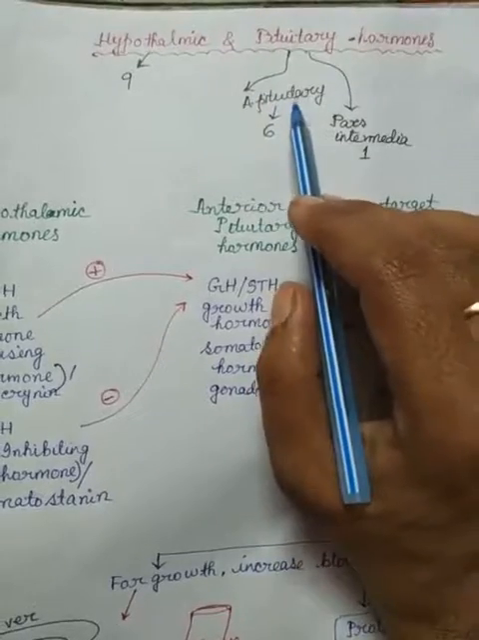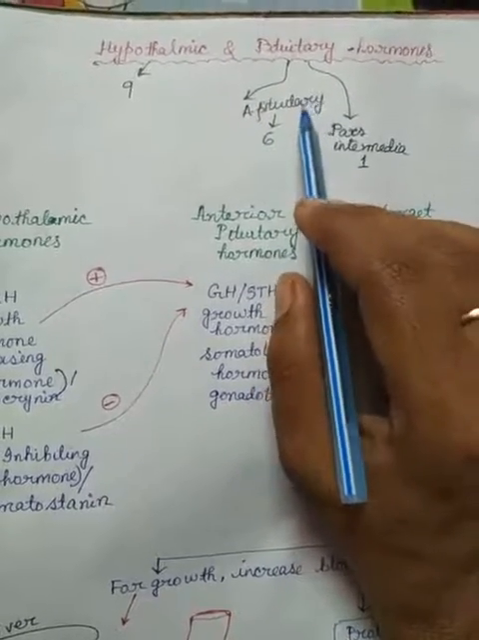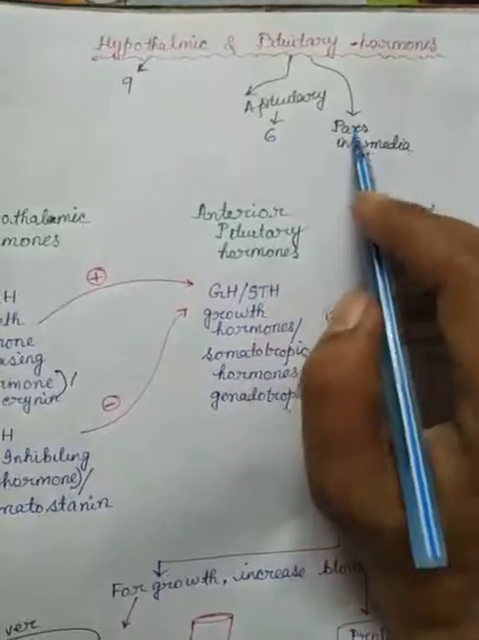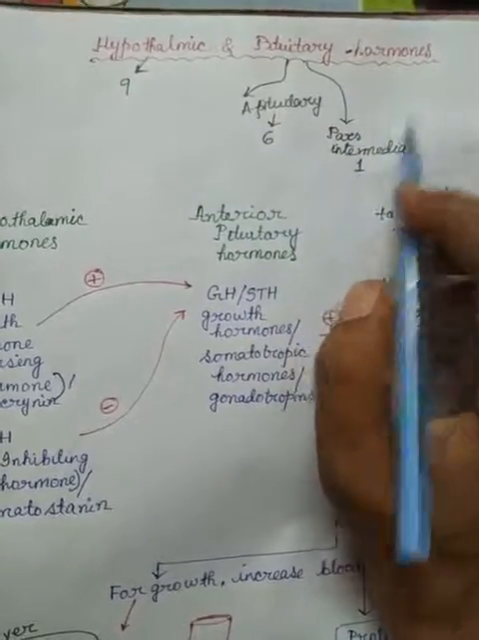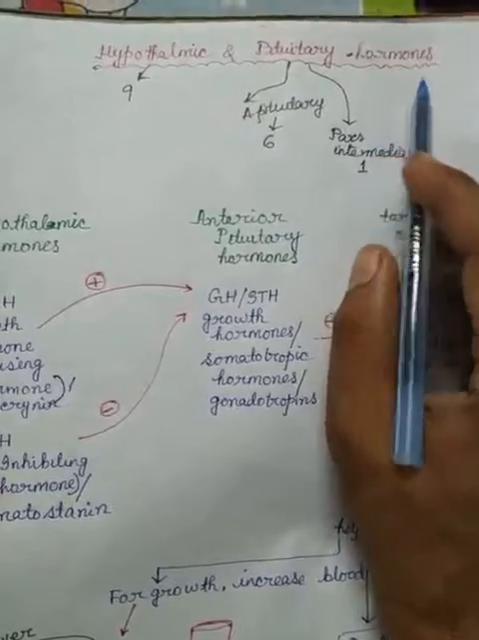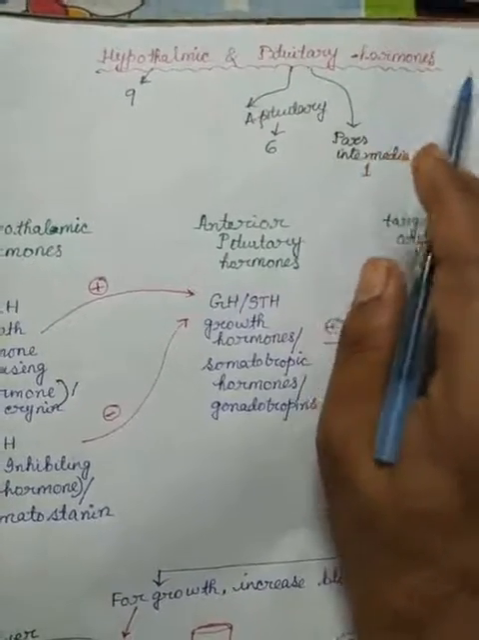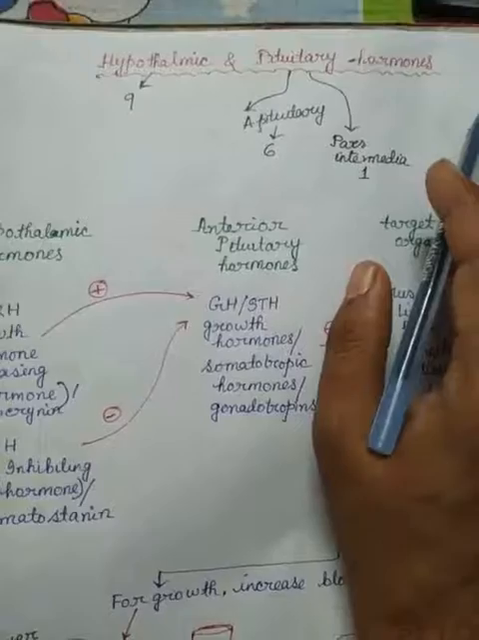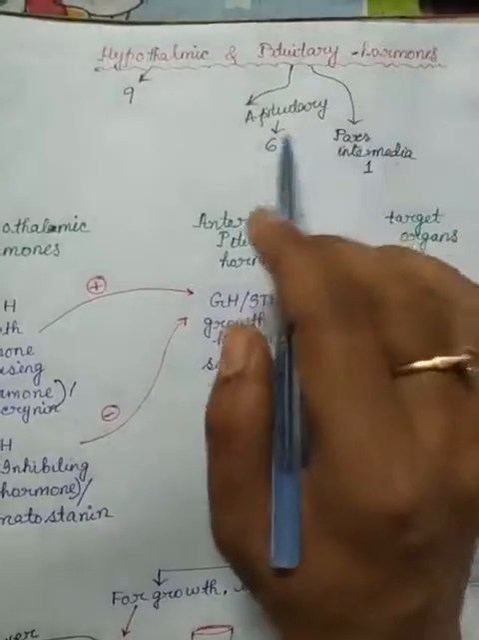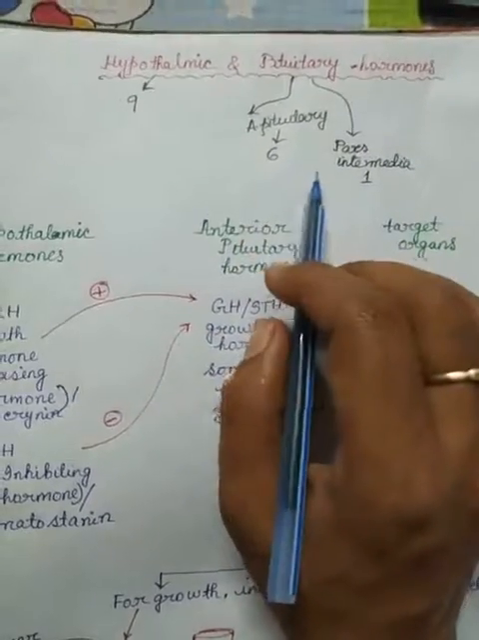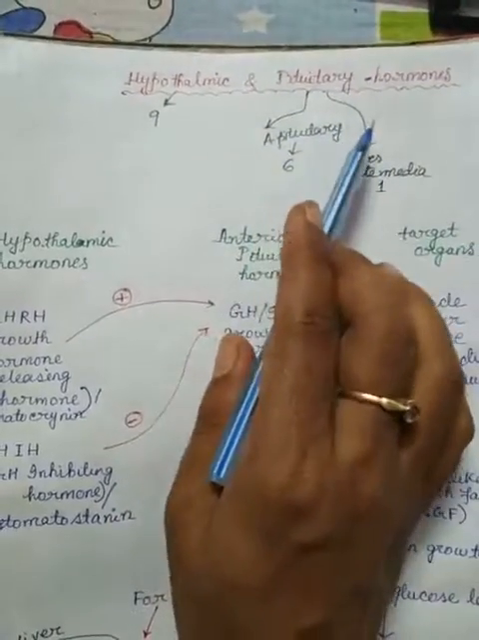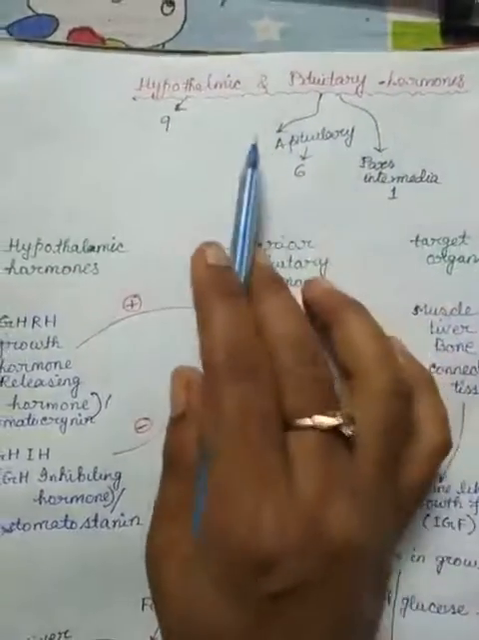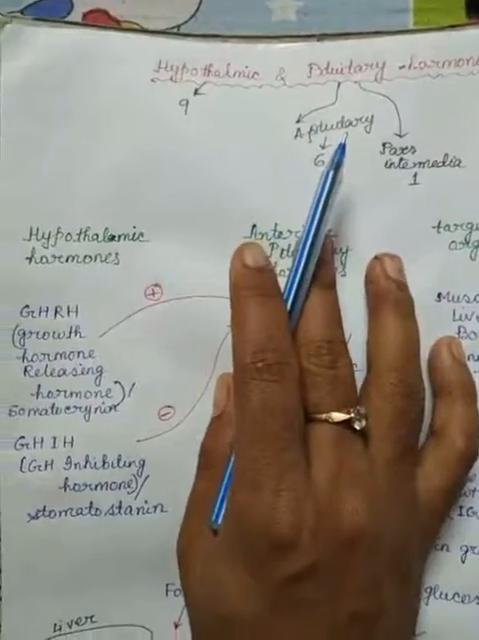Anterior pituitary means adenohypophysis. From here 6 hormones are secreted, and from the pars intermedia another one is secreted. From the posterior pituitary 2 hormones are also secreted, but we will discuss those later. Today we will discuss these 6 plus 1, that is 7 hormones, and how the hypothalamic hormones and the pituitary hormones are interconnected.